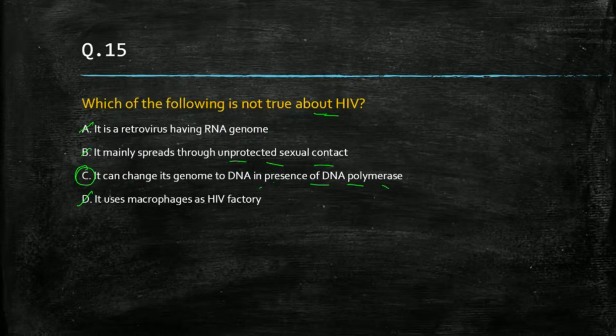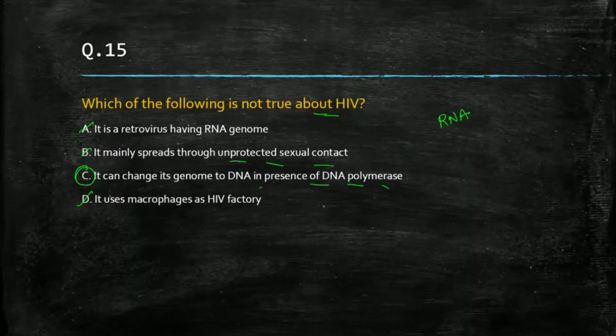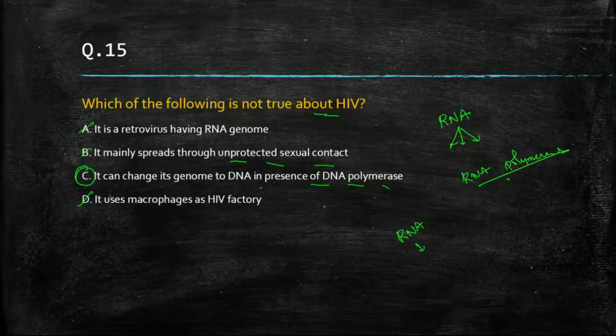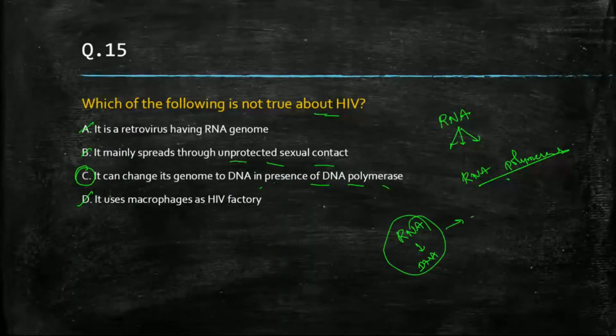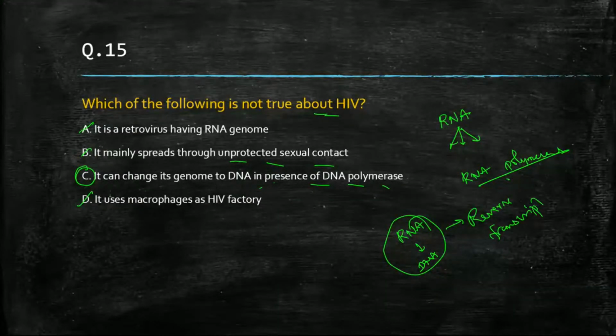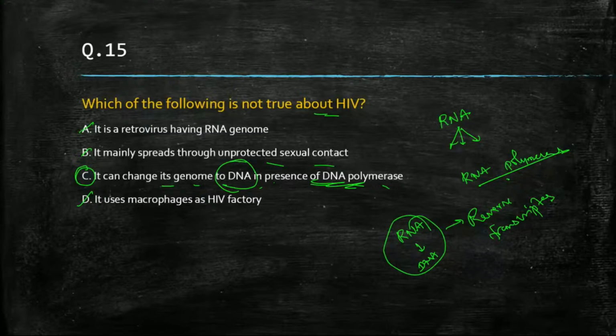Why is it the incorrect statement? Because if RNA is present and you want to multiply RNA, then we need RNA polymerase. If you want to convert RNA into DNA, then what do we need? We need reverse transcriptase. So saying it can change its genome to DNA in the presence of DNA polymerase is completely wrong. It will convert RNA into DNA because its genome is RNA, and it will convert into DNA using the reverse transcriptase enzyme.